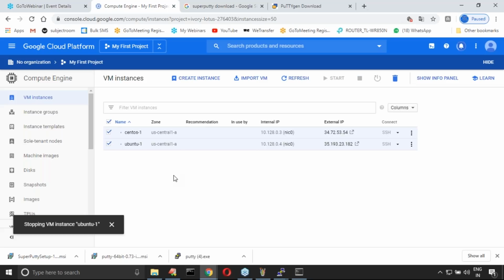Because memory is reserved for your instances. Do you remember 3.5 or 3.75 GB of RAM is reserved, and a 20 GB hard disk is reserved for every virtual instance. Charges are going to be counted for that.